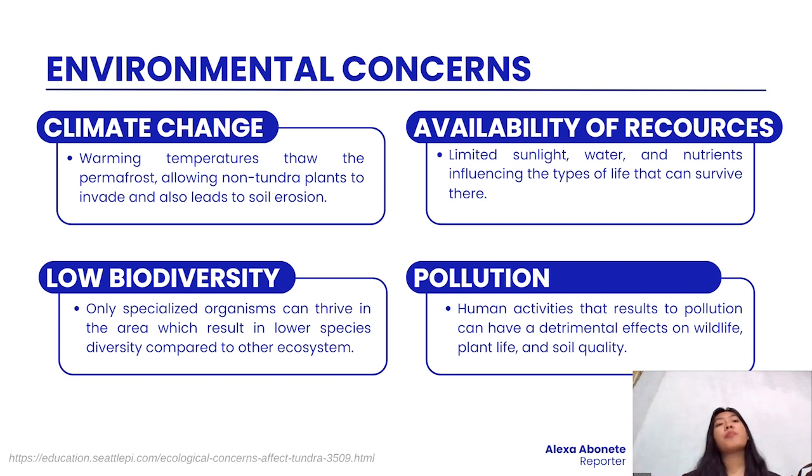The last major problem that the Tundra biome encountered is pollution. It was found out that large reserves of oil, natural gas, diamond, and other minerals have been found beneath the tundra. Because of these activities, human activities that can result in pollution, it can destroy the habitats and the area of the organisms where they live.